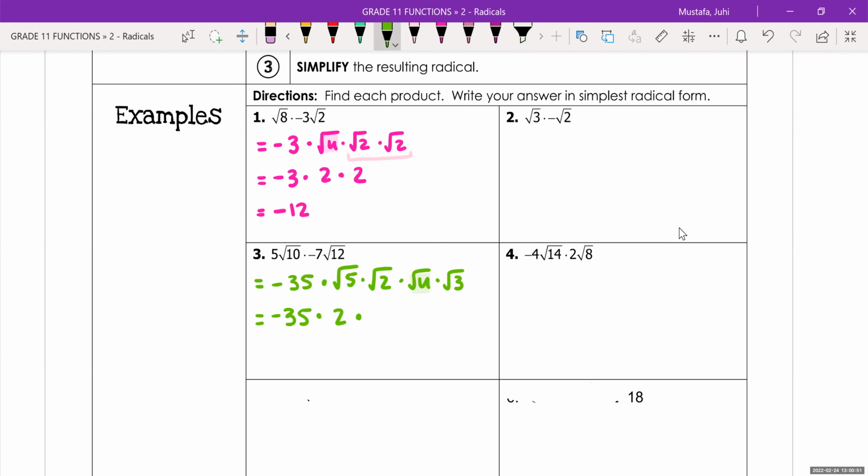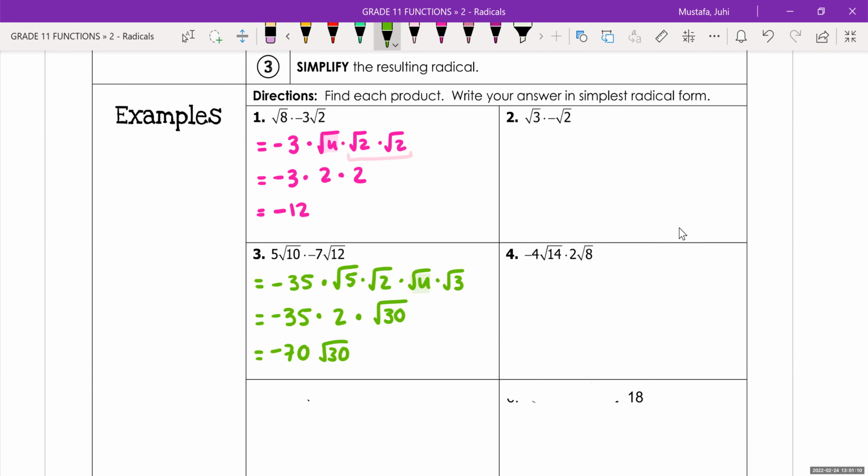So 5 times 2 is 10. 10 times 3 is 30. Root 30 is our radical, which cannot be simplified any further. And then negative 35 times 2 is just going to be negative 70 root 30.